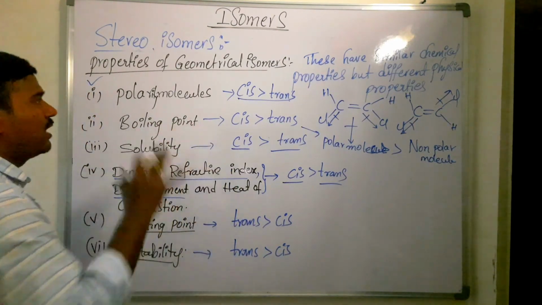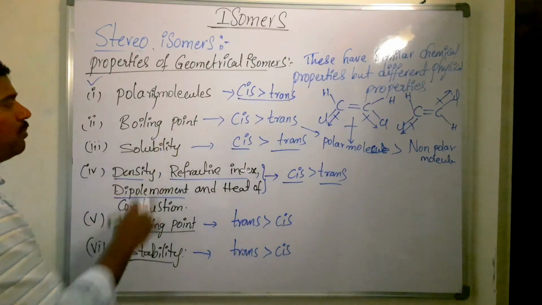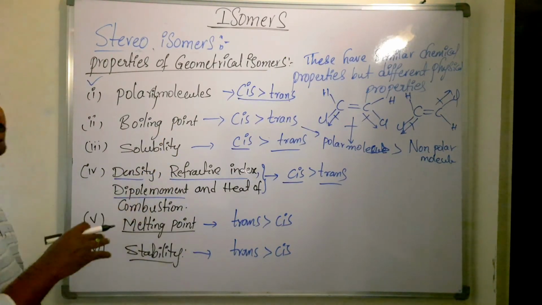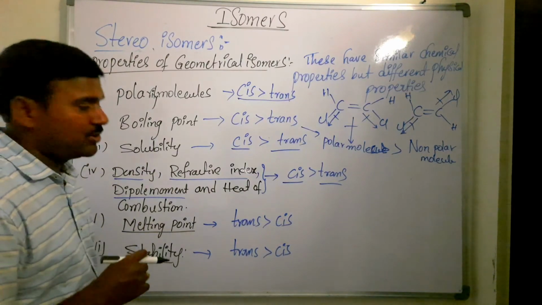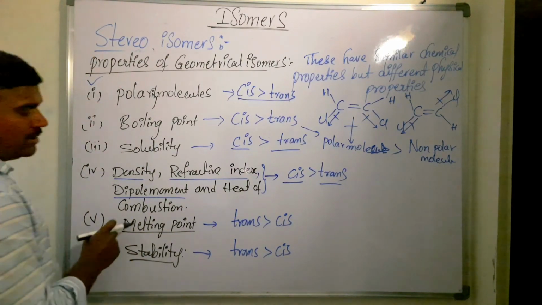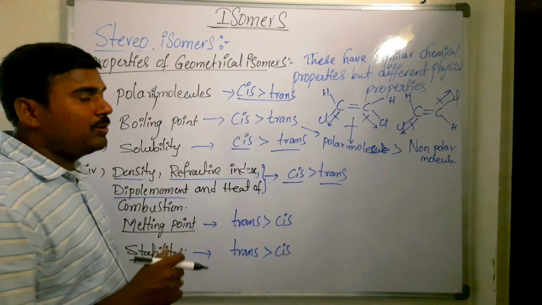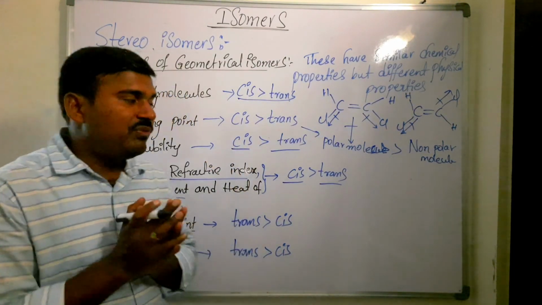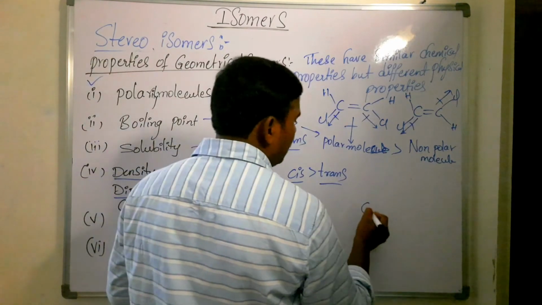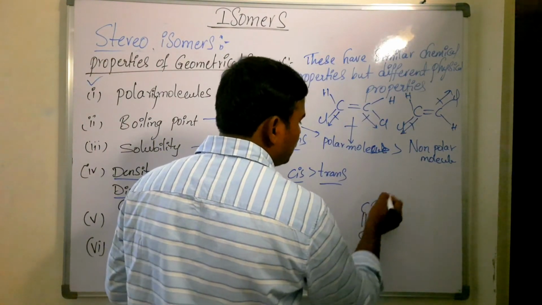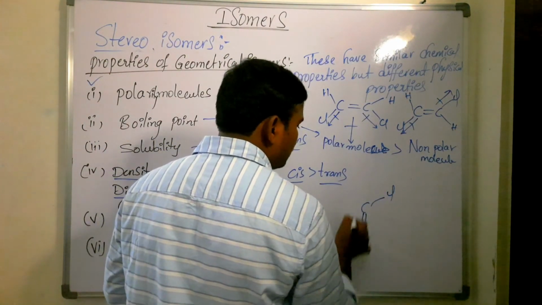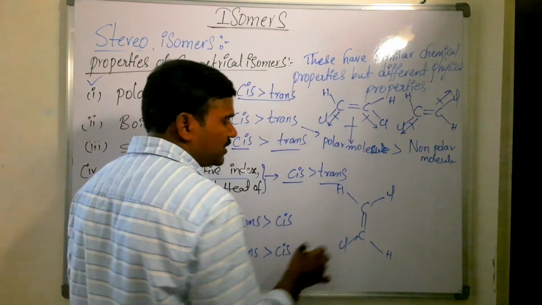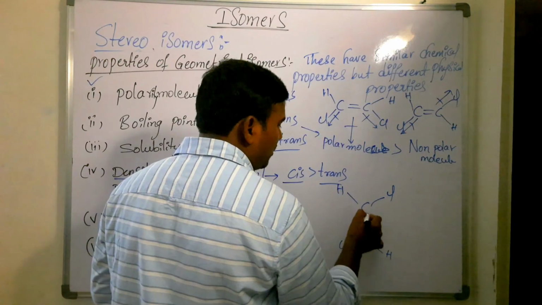Cis compounds have more polarity, boiling point, solubility, density, refractive index, dipole moment and heat of combustion. But the melting point mainly depends on the crystal lattice of the molecule. In the trans molecule, the same type of atoms are present on opposite sides, so there is a center of symmetry.